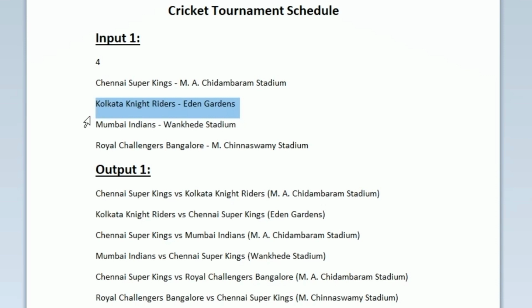The first match between Kolkata and RCB will be at Eden Gardens, and then RCB versus Kolkata Knight Riders at Chinnaswamy Stadium. After that we take Mumbai Indians and schedule matches for Mumbai Indians versus RCB and RCB versus Mumbai Indians. Like that we have to calculate the matches and the stadiums in which the matches will take place. Now let us see how to write a C program for this.